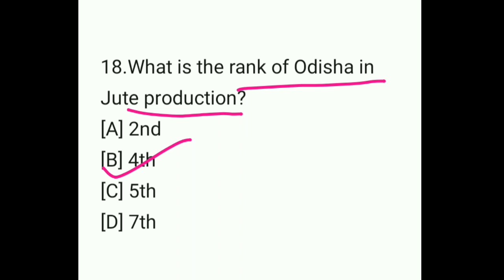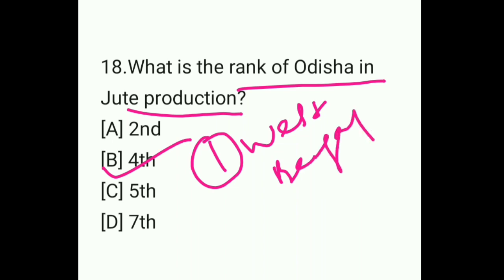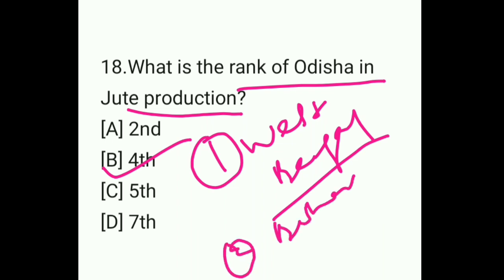West Bengal tops the list and has the highest amount of jute production, then comes Bihar, and then Assam. At number 4, Odisha is there.